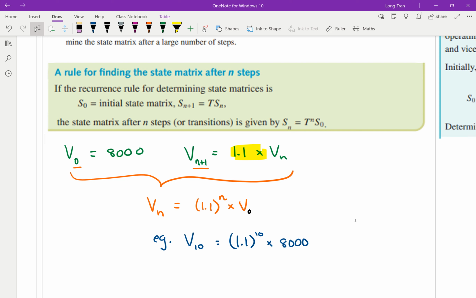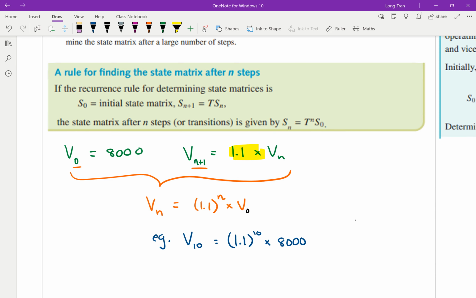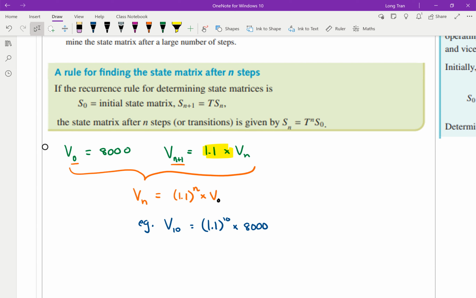Now, similarly with matrices, they are the same idea. Notice that it is the recursion. This is the recursion here. It is T, transition matrix, multiplied to Sn. So when you're multiplying, there's going to be repeated multiplication. Each time I did it, I have to times it by T. So instead, notice that they changed it to T to the power of n, because it's following the same idea. If you're going to do transition matrix times transition matrix times transition matrix times transition matrix, you can write all that as T to the power of 4, and that will be day 4, right?